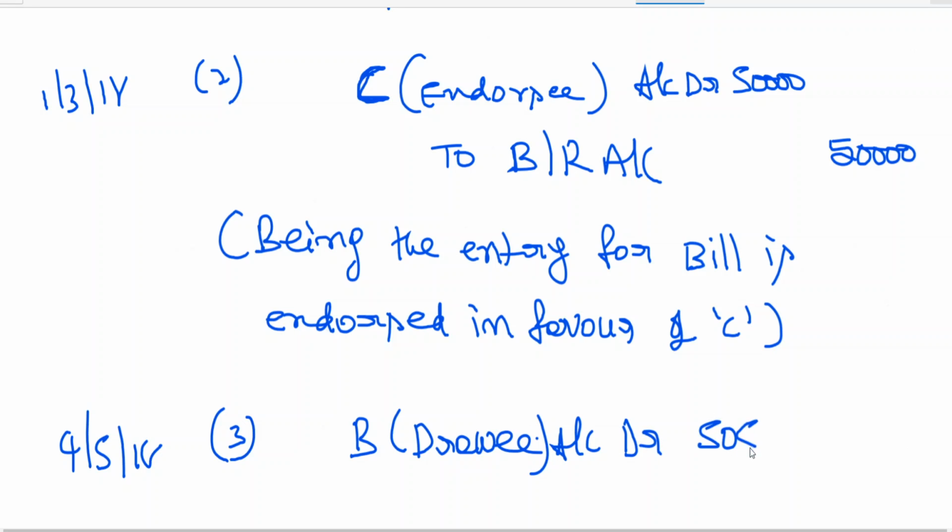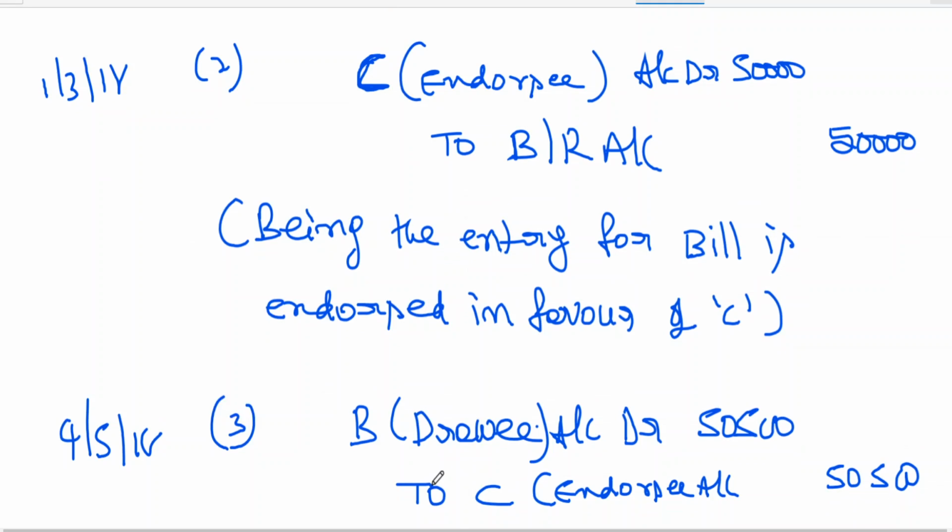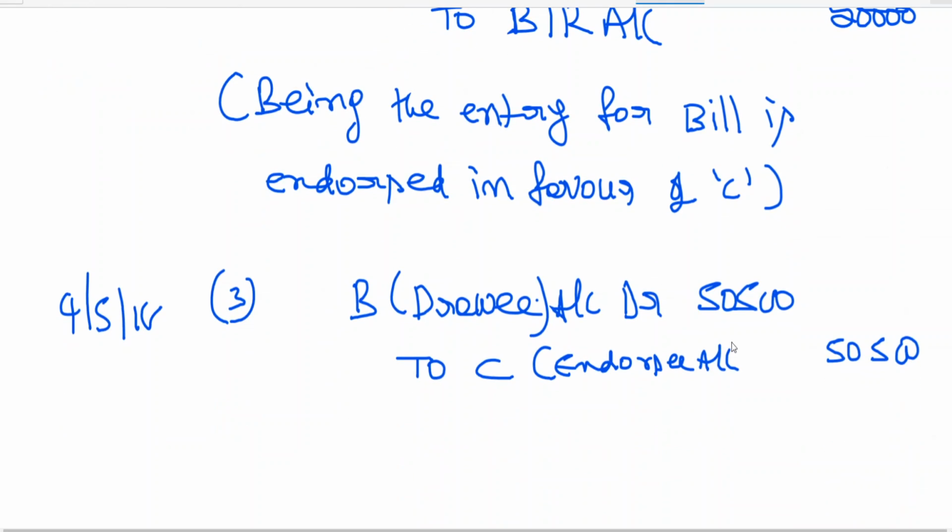Including noting charges. Who is going to pay noting charges? Bill is with whom, my dear friends? The bill is with the endorsee, so he is going to make the payment. Amount is due to whom? C, the endorsee. So B account debtor to C endorsee account. Narration.